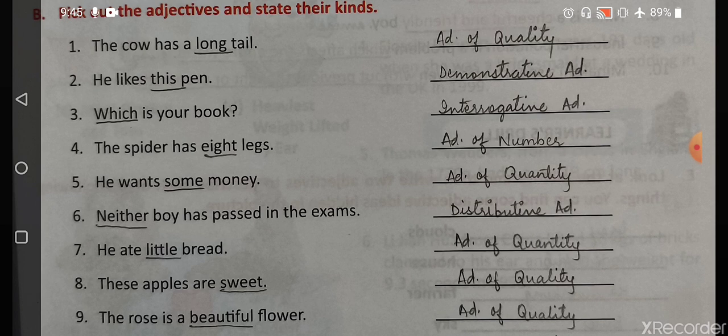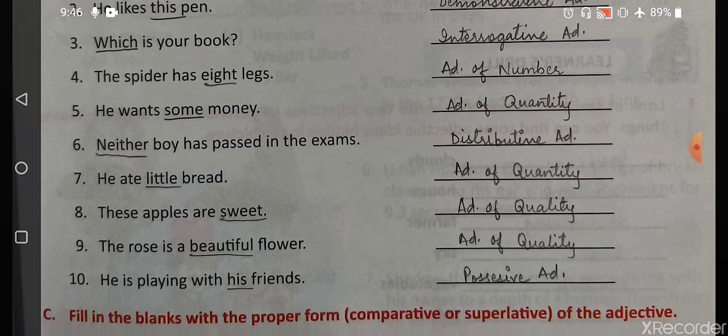Next is these apples are sweet. So in this sentence they are telling us about the quality of the apples. So it is adjective of quality. Next is the rose is a beautiful flower. In this also they are telling us about the quality of the noun. So it is adjective of quality. He is playing with his friends. In this we are talking about his friend. So it is possessive adjective.